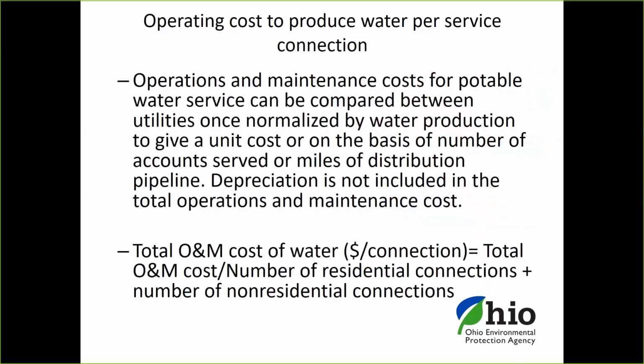Basically, the operation and maintenance costs for water service can be compared between utilities once it's normalized by the water production numbers to give a unit cost on the basis of number of accounts served by miles of distribution pipeline. I will point out that depreciation is not included in the total operation and maintenance cost. The cost per connection is the O&M cost divided by residential connections and the number of non-residential connections. So it includes all of your service connections in your water system.